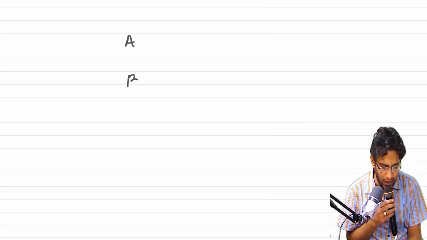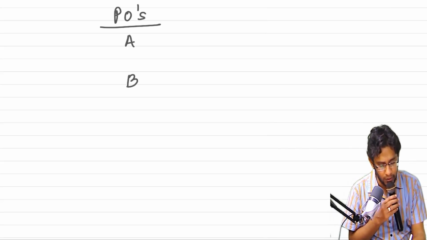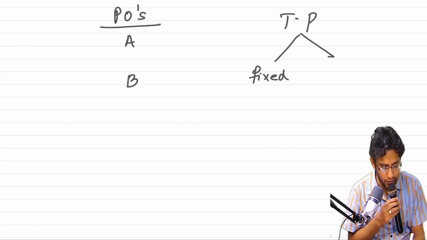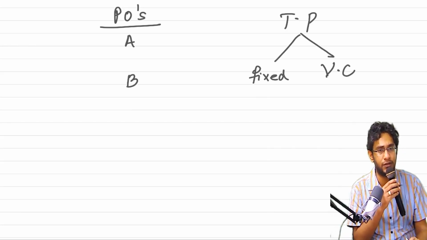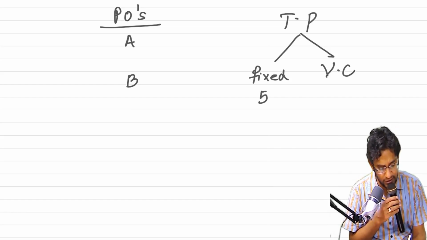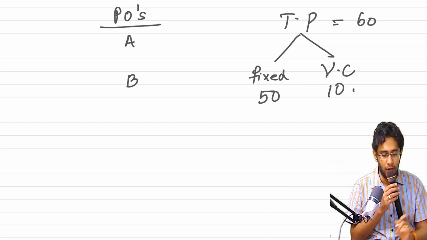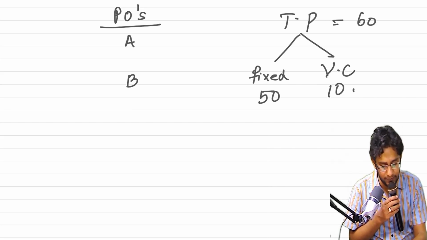Imagine, ma'am, I have two POs in my contract, A and B. My transaction price consists of fixed consideration and variable consideration also. Fixed consideration is 50, variable consideration is 10. So overall transaction price is 60. General rule, what does it say?